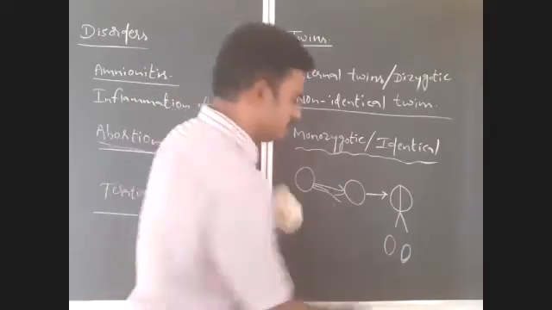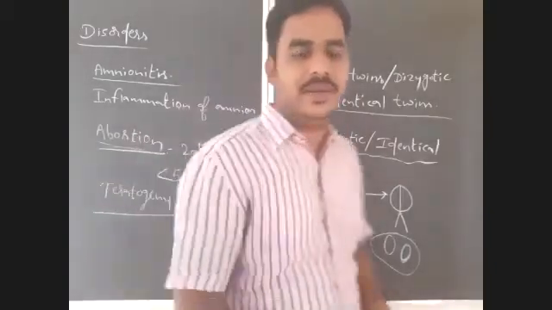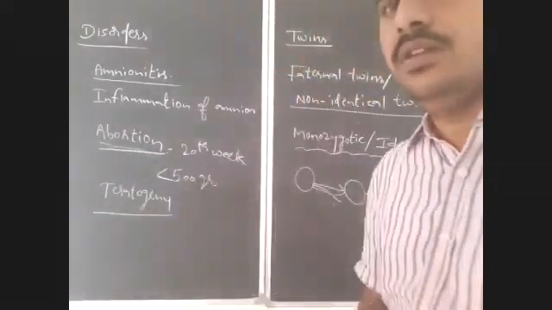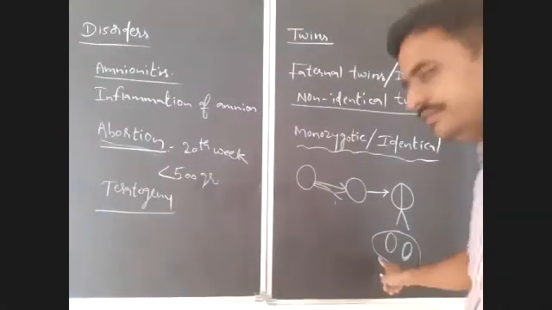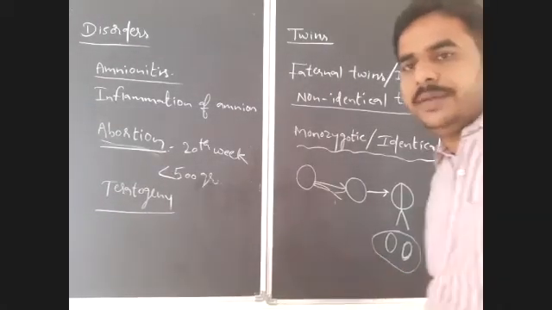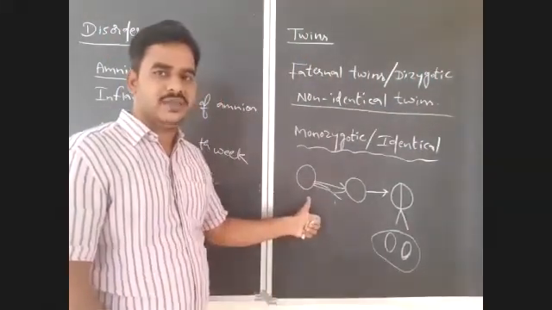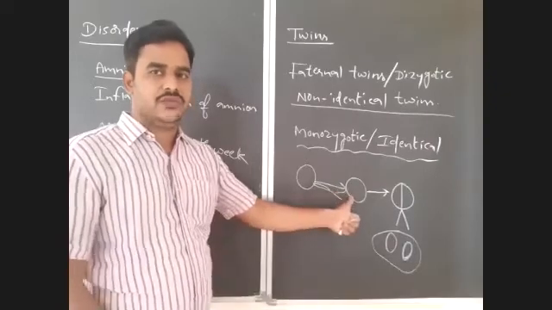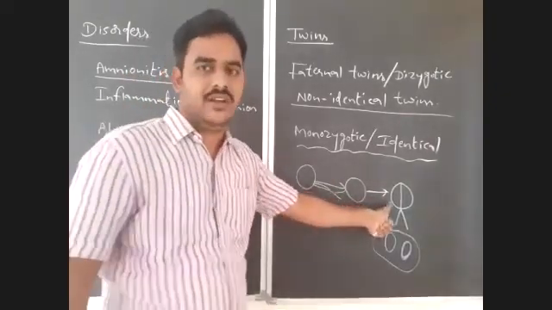So this will develop as independent embryos. That you should notice here. So one ovum fertilizes with one sperm, that leads to the formation of a single zygote, which will undergo cleavages and form the blastomeres.